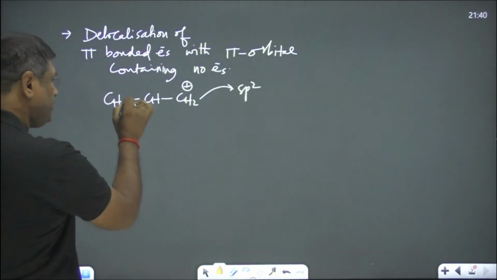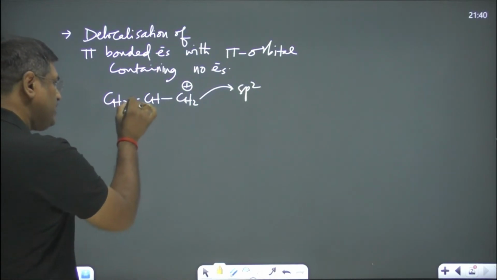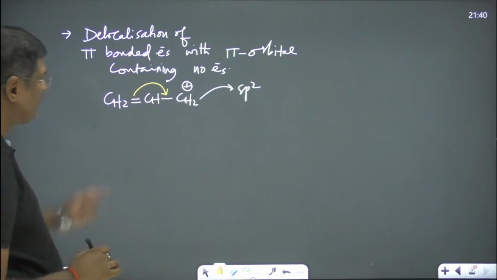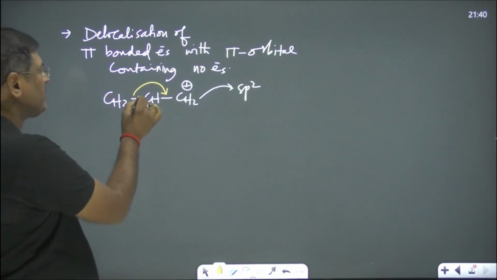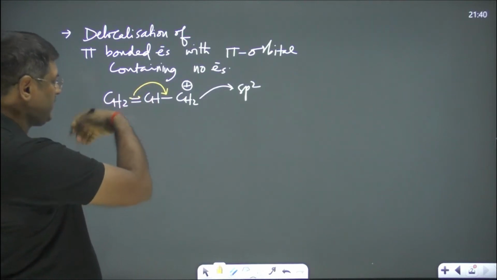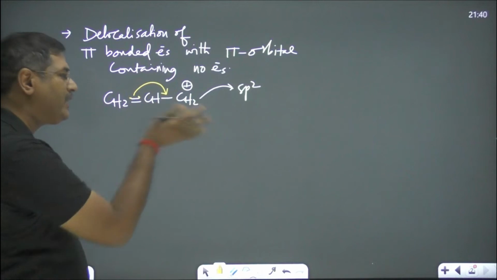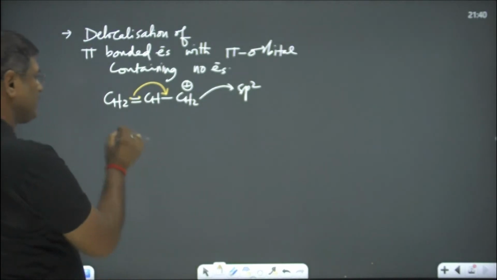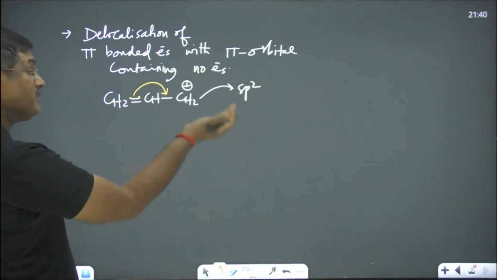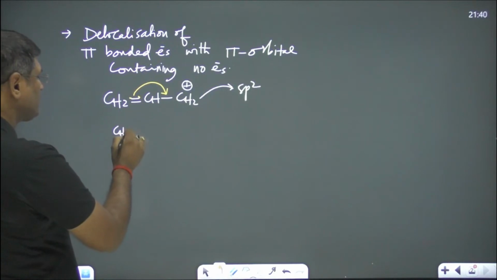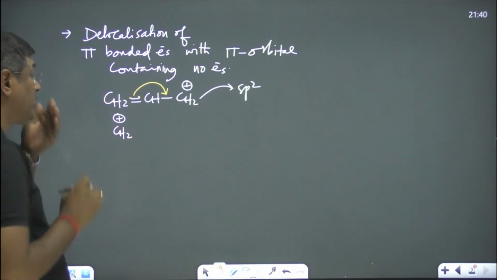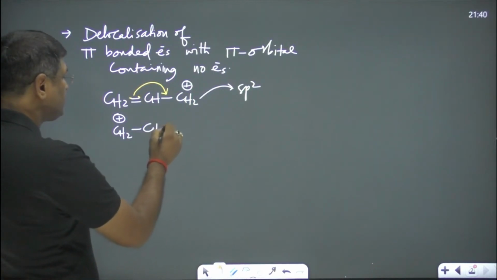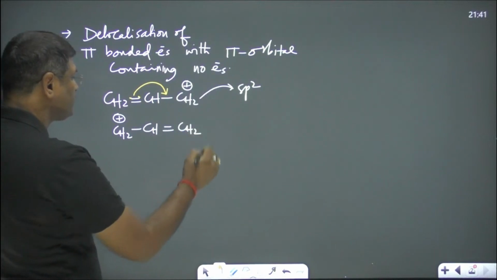Now, there is a pi bond. So here these pi bonded electrons will move towards this one. This carbon is taking these two electrons from this one, sharing with that one. And as a result of this, what do you write? As these two electrons are shifted, this one is now CH2 plus. This one is losing electrons now. And CH double bond CH2.